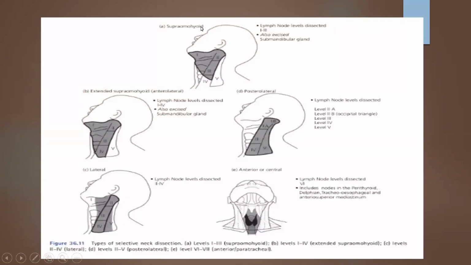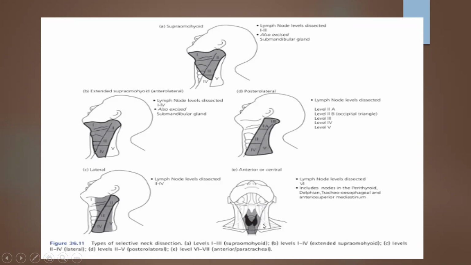There are various types of selective neck dissections. Supraomohyoid includes level 1, 2, 3 dissection. Extended supraomohyoid includes 1, 2, 3, and 4. Lateral node dissection involves 2, 3, and 4 only. Posterolateral includes levels 2, 3, 4, 5.